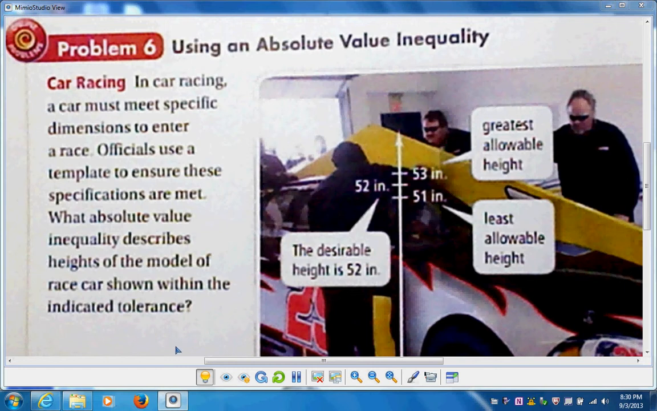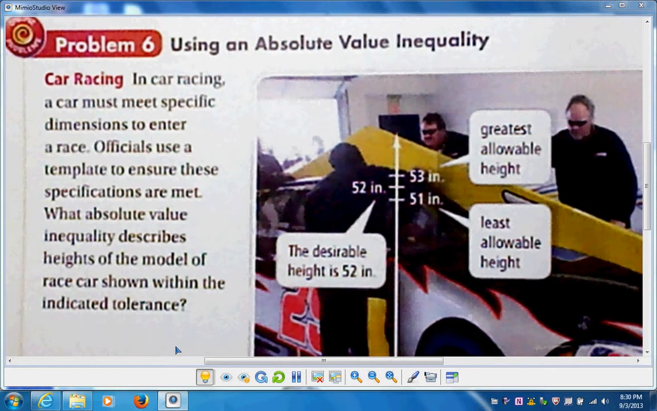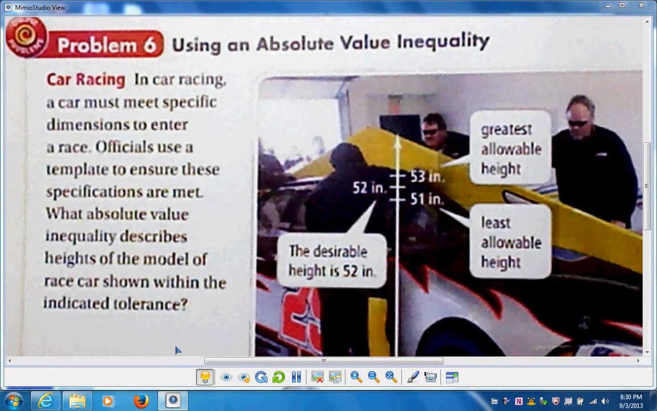So this is an absolute value inequality problem. It's a word problem. Don't freak out. Just read it and look at what you know. In car racing, a car must meet specific dimensions to enter a race, and officials use a template to ensure these specifications are met. So what absolute value inequality describes heights of the model of race cars shown within the indicated tolerance?